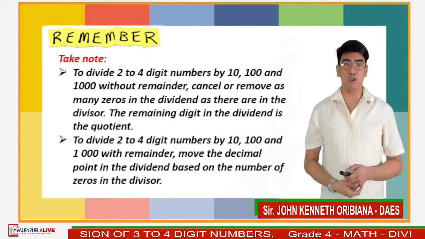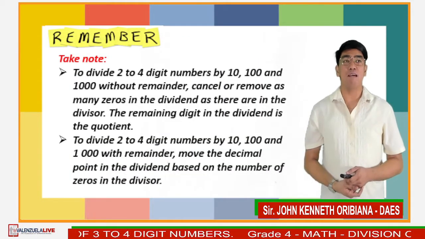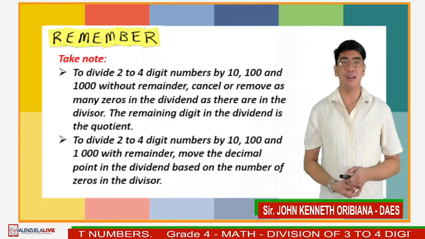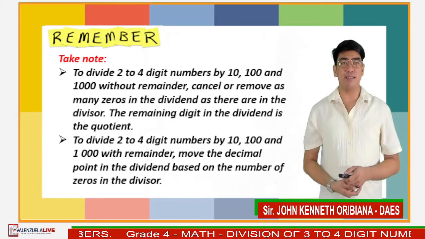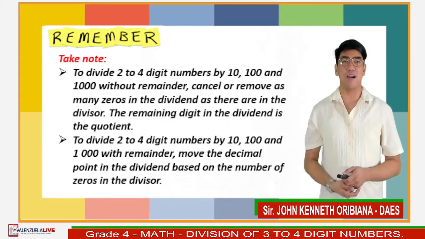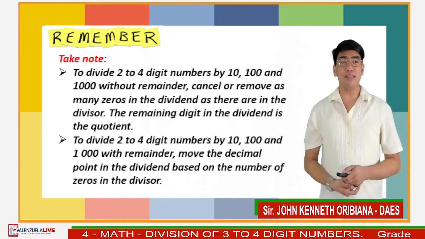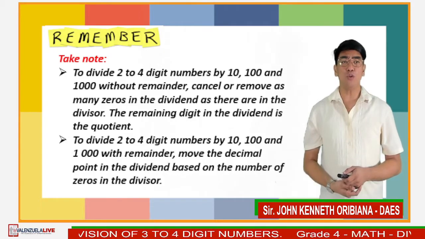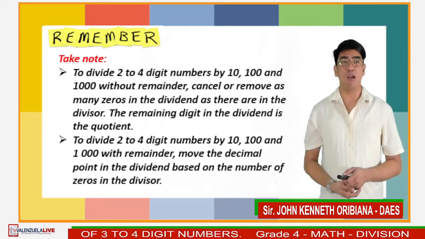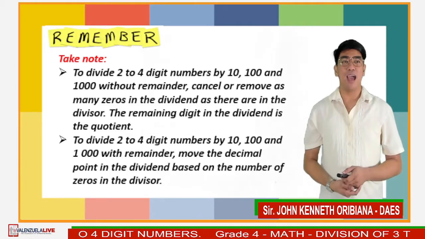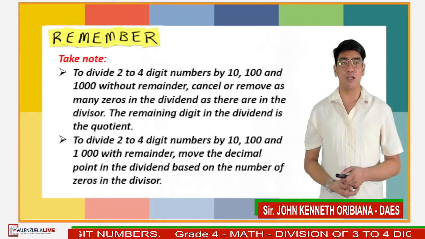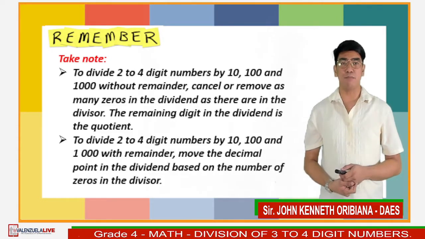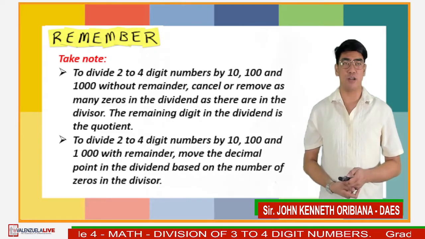And to divide 2 to 4-digit numbers mentally by 10, 100, and 1,000 without remainder, cancel or remove as many zeros in the dividend as there are in the divisor. The remaining digit in the dividend is the quotient. To divide 2 to 4-digit numbers mentally by 10, 100, and 1,000 with remainder, move the decimal point in the dividend based on the number of the zeros in the divisor.